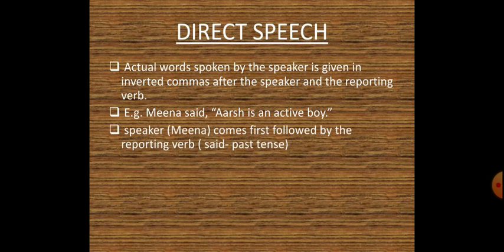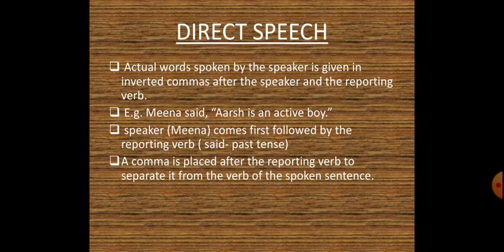So over here, Meena, who is the speaker, comes first, followed by the reporting verb said. Said is a past tense of the main verb. A comma is placed after the reporting verb to separate it from the verb of the spoken sentence.